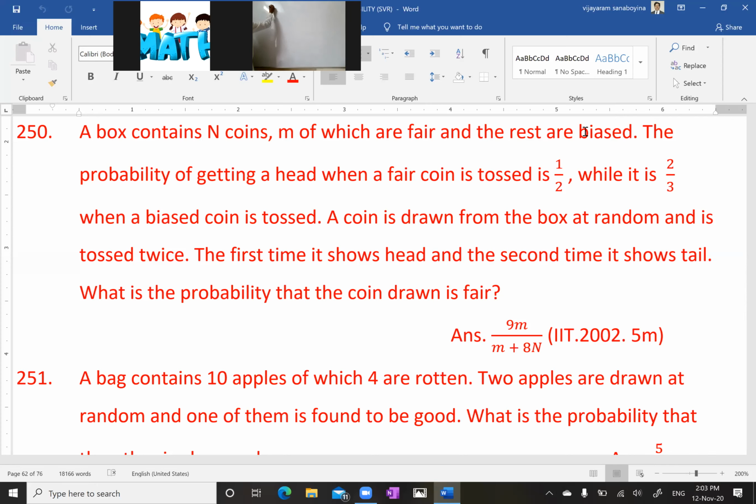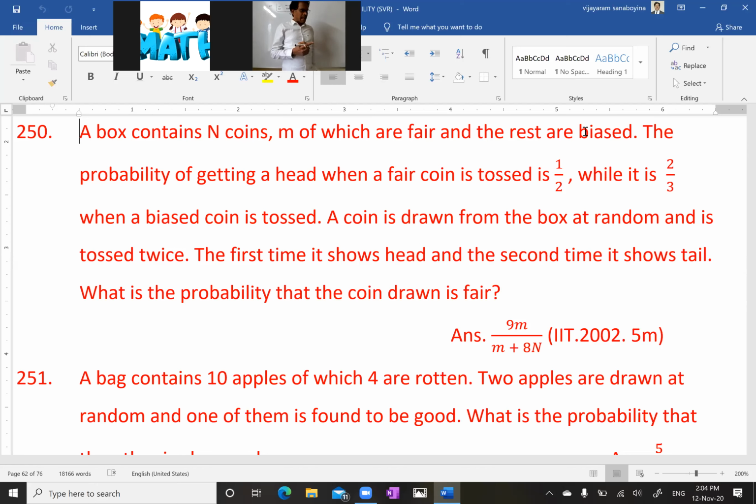A box contains a total of how many coins? Total n coins are there. Among them, m are fair coins, and n minus m is definitely biased. A box contains n coins, m of which are fair, and the rest are biased. Because the total number of coins is n, the number of biased coins is definitely n minus m.